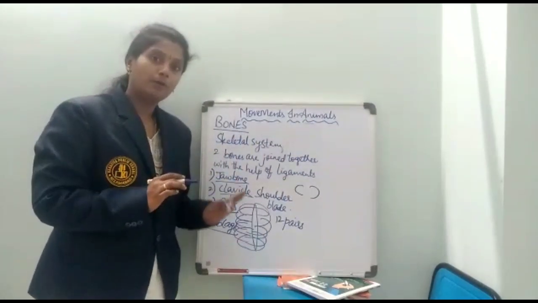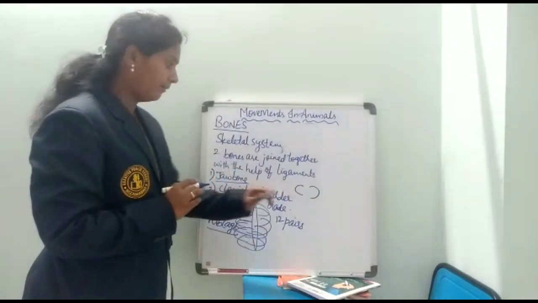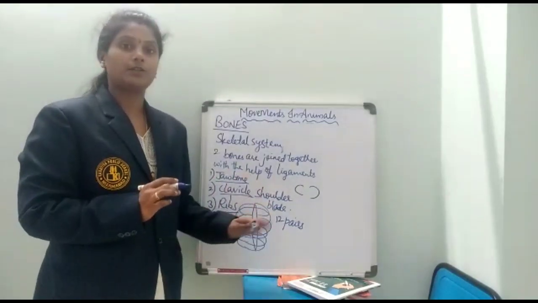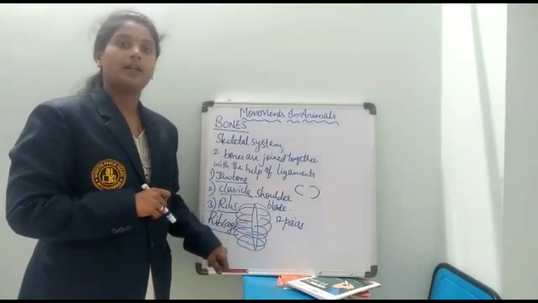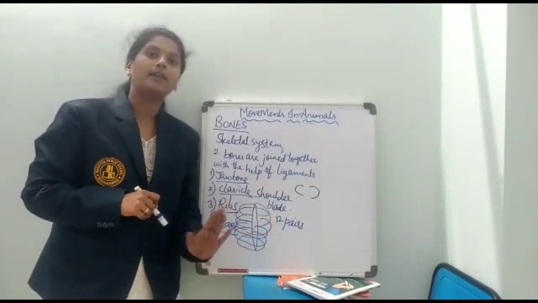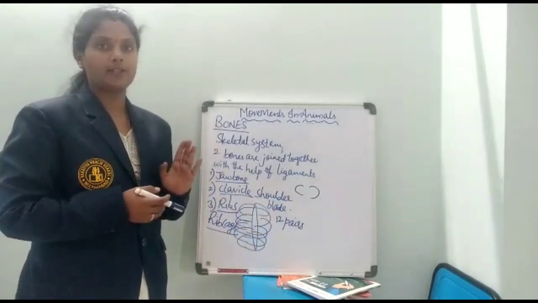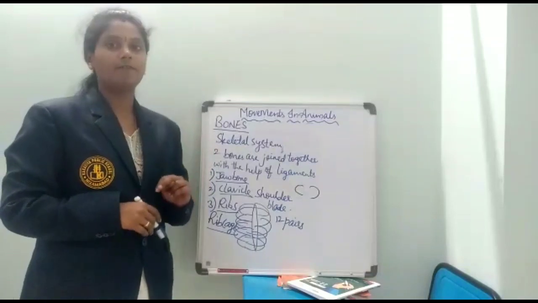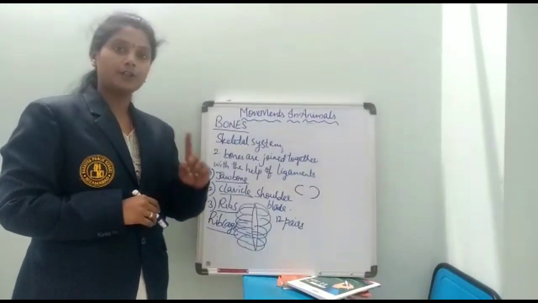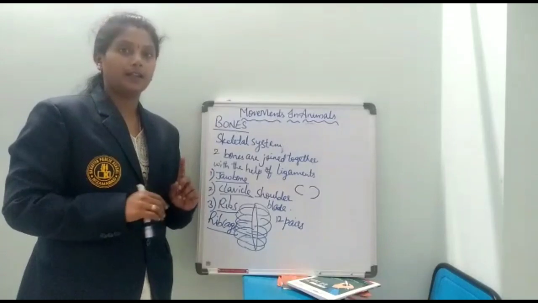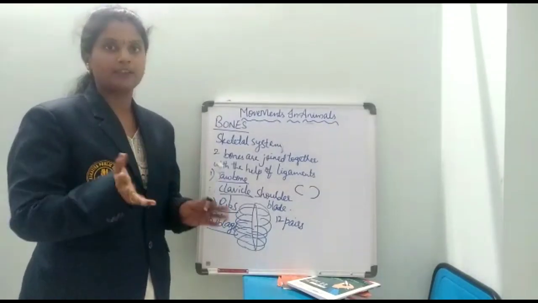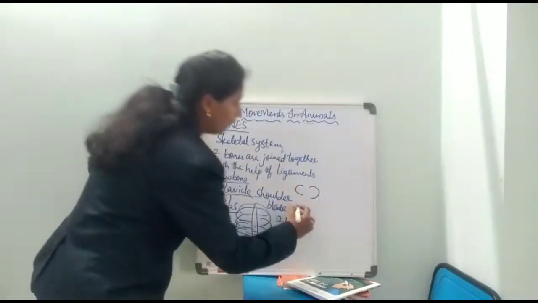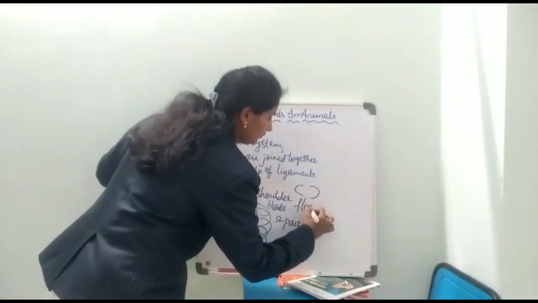Out of the 12 pairs of bones in the rib cage, 10 pairs are attached at both ends and 2 pairs are not attached at one end and are free. Those 2 pairs of bones that are free, we call floating bones.